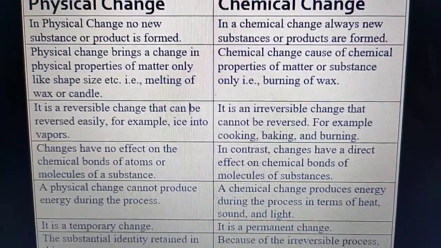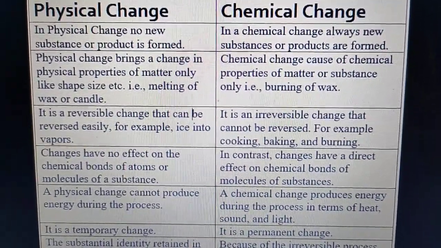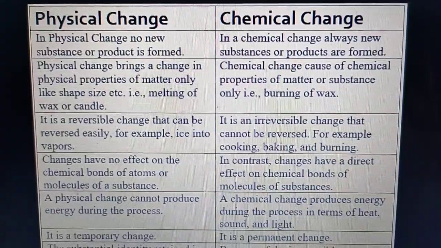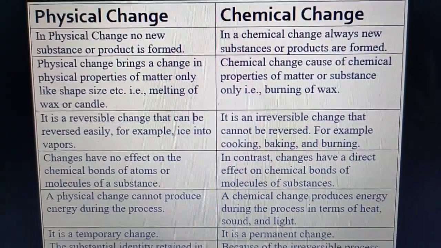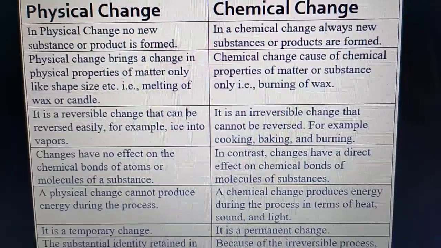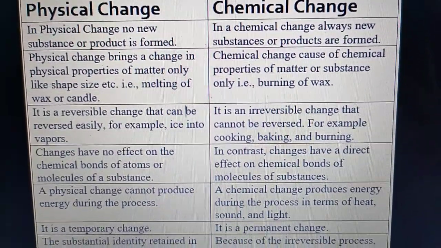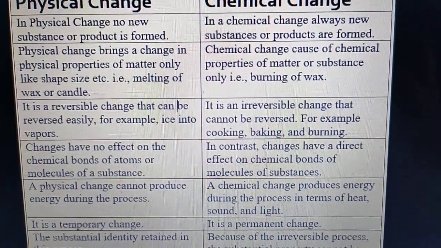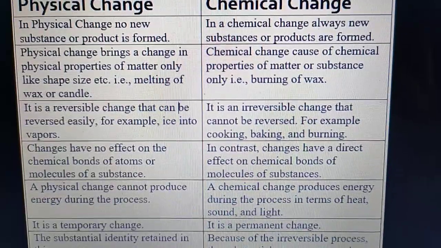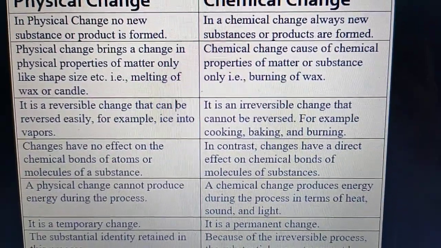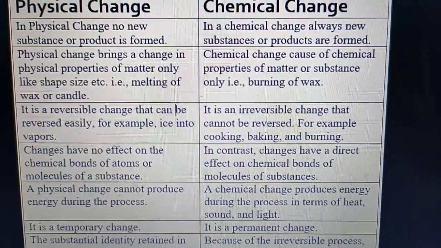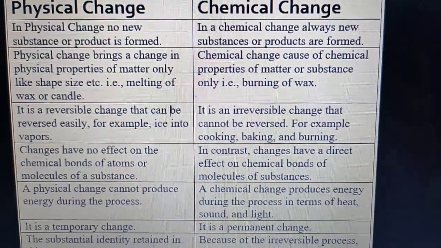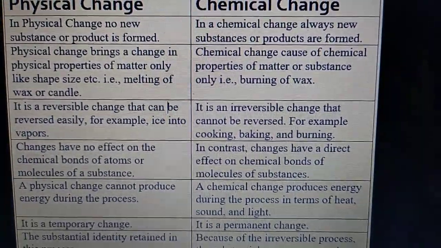Now a physical change is a reversible change that can be reversed easily. For example, ice into water. If ice melts into water, what happens? It changes its form, from solid to liquid. You can reverse this process. How? By keeping the liquid, that is water, in the refrigerator. By changing the temperature you can get ice. So it is a reversible process.